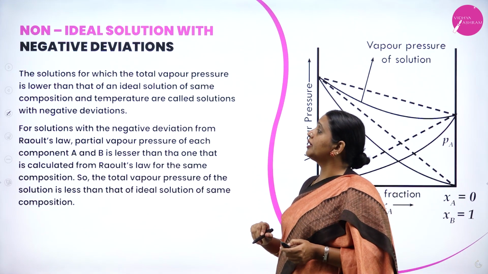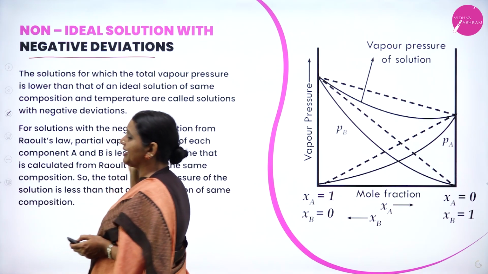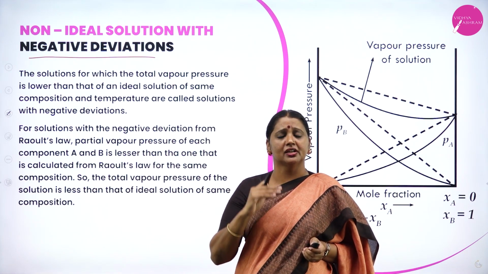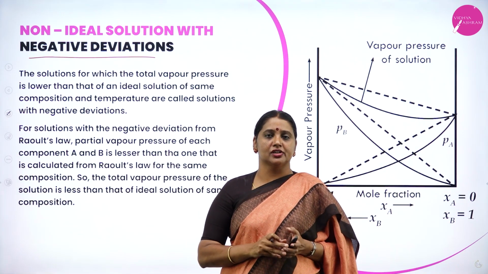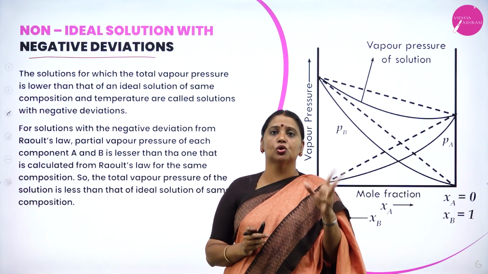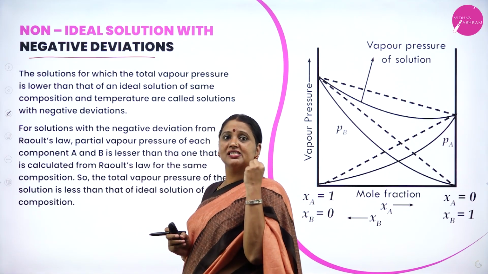Now take a non-ideal solution having negative deviation. What I explained for positive deviation, you explain exactly the opposite for negative deviation. There the total vapor pressure is greater than that of the ideal solution of the same composition.